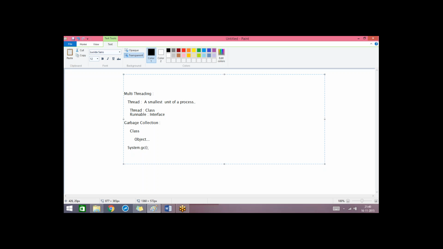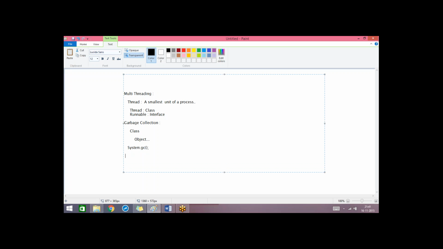If we want to run the garbage collector explicitly at any point of time, for example if we come to know that the memory is running out and we want to destroy the unnecessary objects, then we can explicitly call System.gc. But even if we call this method, or if we don't call it, internally the garbage collector runs, and from time to time it automatically identifies the unnecessary objects and destroys them.